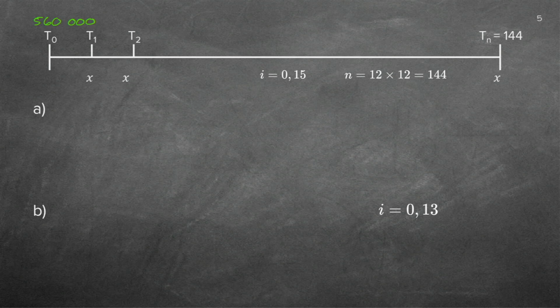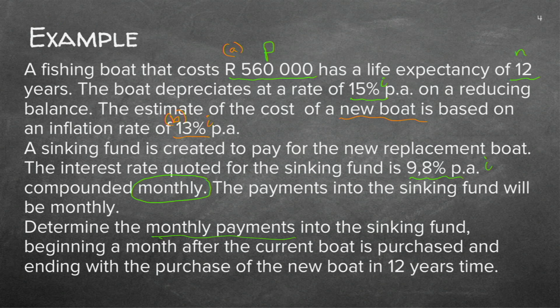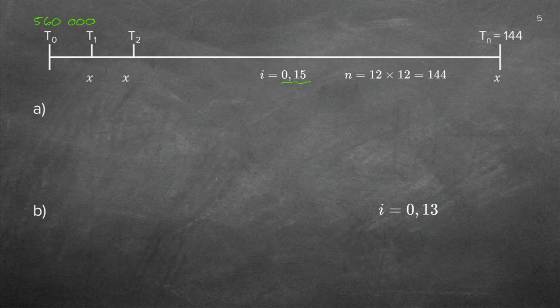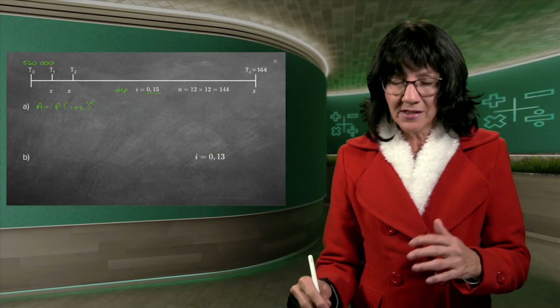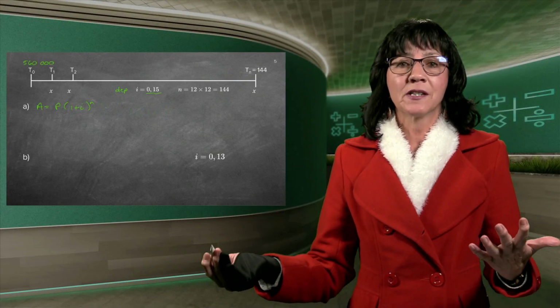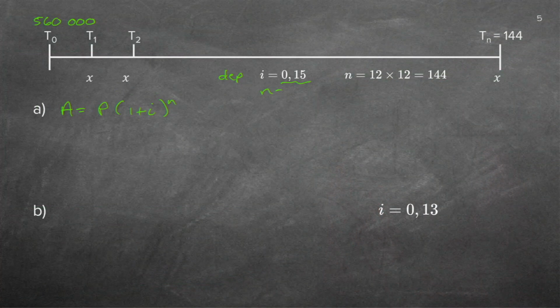Now, firstly, it was the depreciation. Remember, we did the depreciation in the green. It was 15% for 12 years. So there's your 15%. This was for the depreciation, and the 12 is for 12 years. Now, if I use the depreciation formula, which is this one, do you agree with me? There's no monthly or something. It's a normal formula with two big amounts, the A and the P. A is what it's going to be worth at the end. So it's got nothing to do with monthly payments. So that N, 12 times 12, is just when we start working with the monthly payments. For this one, the N is 12 years. Have you got it? Good.